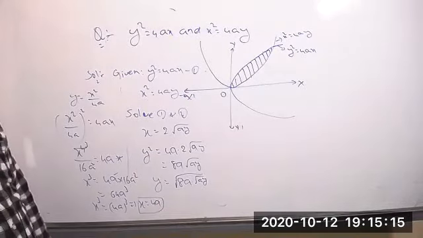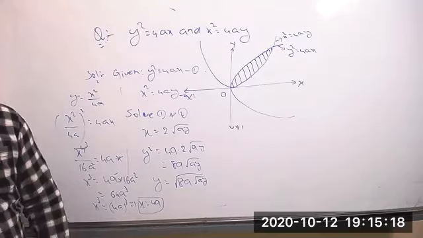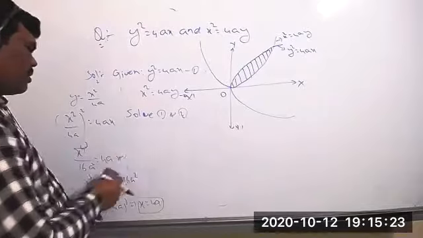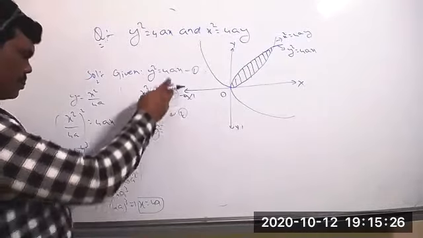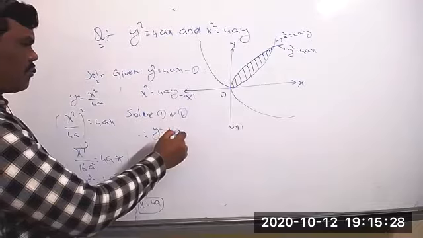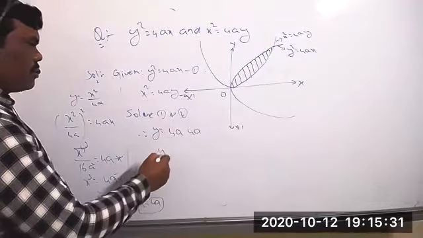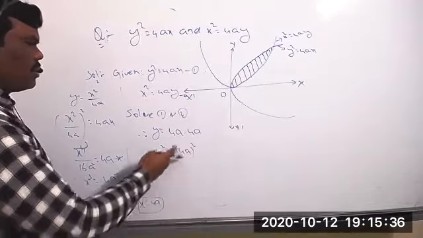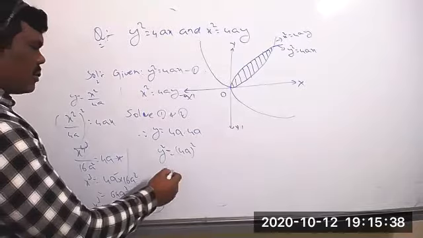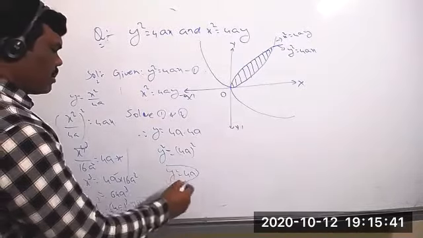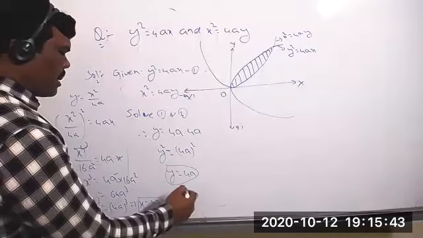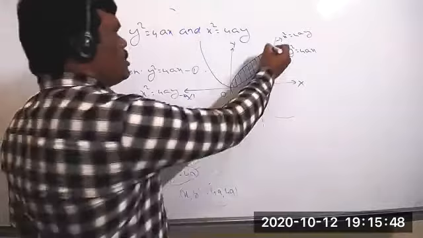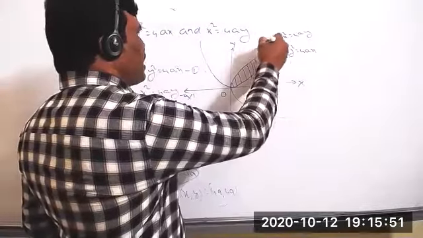Anyway you can do, that is your choice only. So once we got the value of x equal to 4a, means the value of y equal, tell me. So therefore the value of y, x equal to 4a you can substitute in there now, 4a into 4a. So y square equal to 4a whole square. So powers are equal and bases must be equal, so the value of y also equal to 4a. So therefore, x comma y equal to 4a comma 4a, the point.